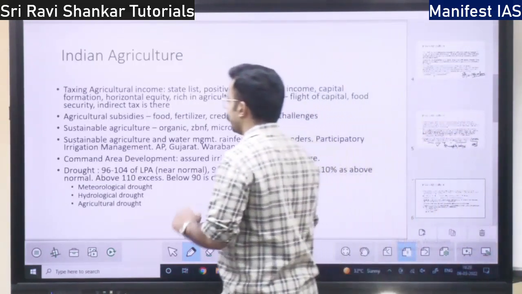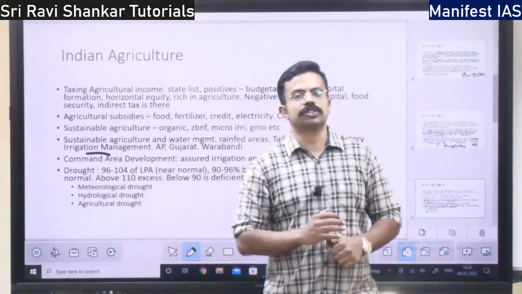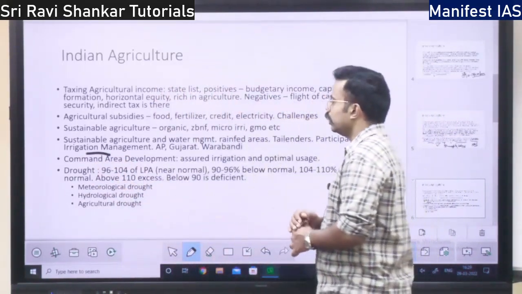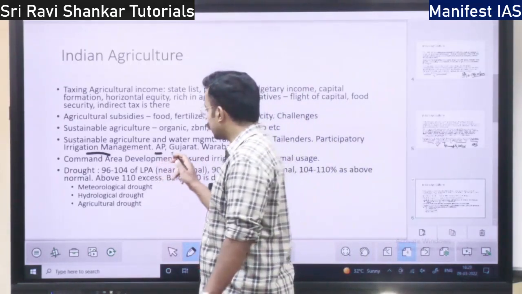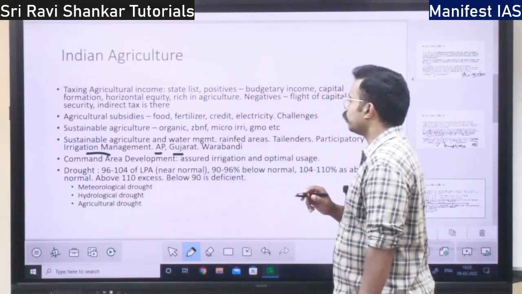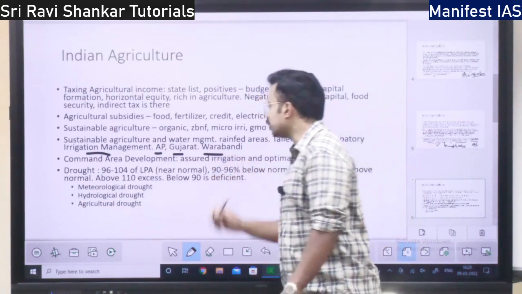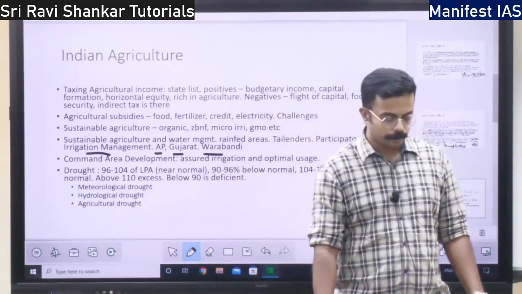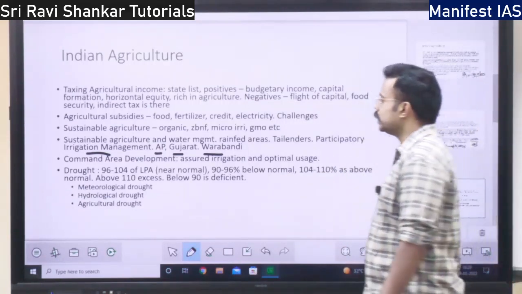So if they participate, what will happen? It will lead to crowd management of the resources. That is actually a good model. It is practiced in Andhra Pradesh. It is also practiced in Gujarat. Participatory irrigation management is also called the Varabandi system.